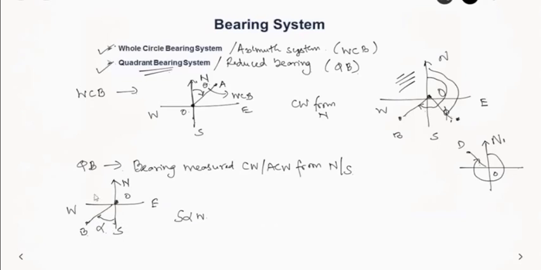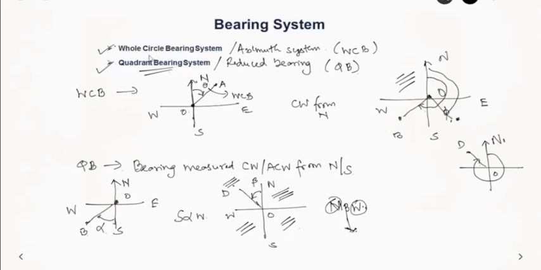And suppose we have this point OD. This is more close towards the north, so we are measuring anti-clockwise like this. Let us say this is beta. So this is represented as north beta west. North or south comes first, then east or west comes here, and this is your angle. This is called the quadrant bearing system because each of these is in a quadrant. Each 90 degrees is a quadrant, so you have 4 quadrants here.